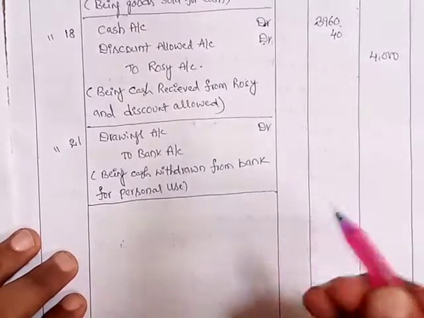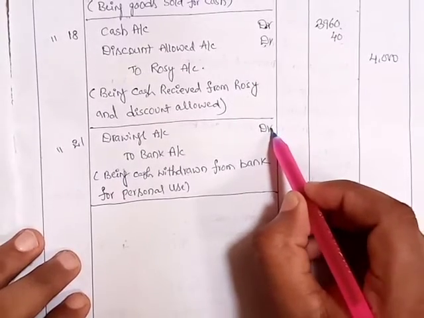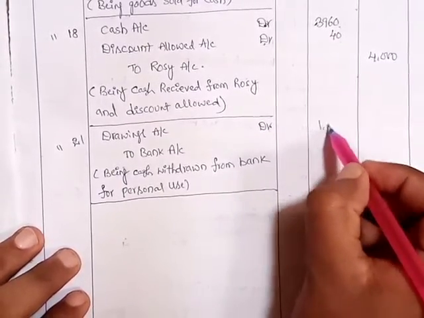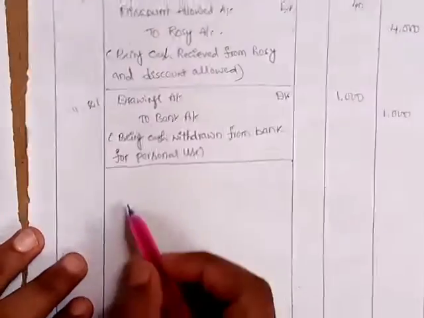So opposite debit line in debit column 1000, opposite credit line in credit column 1000.